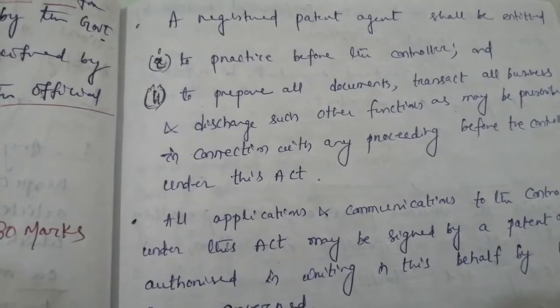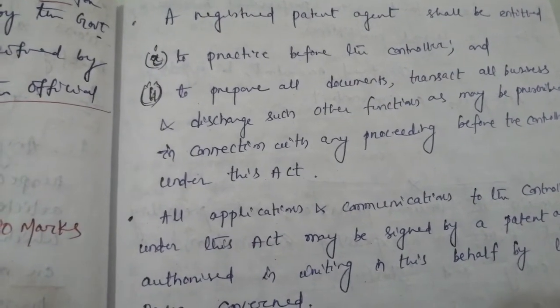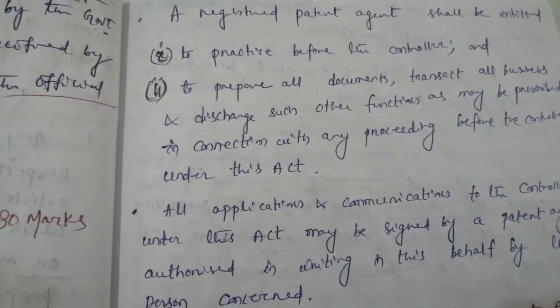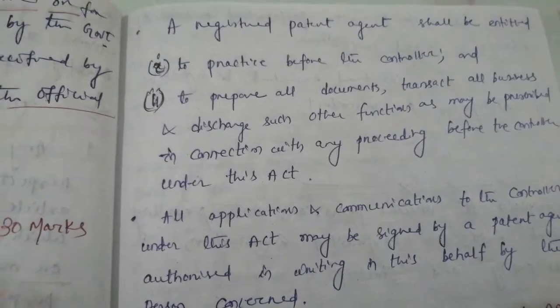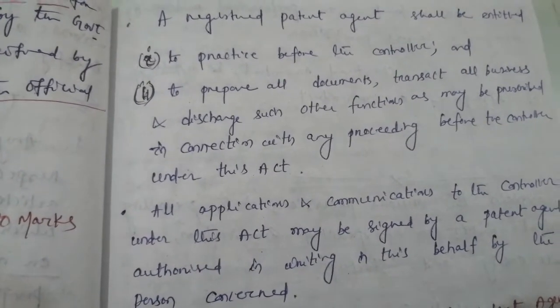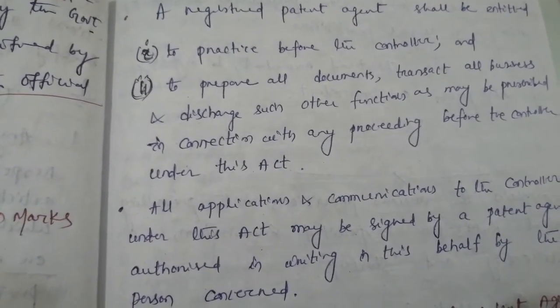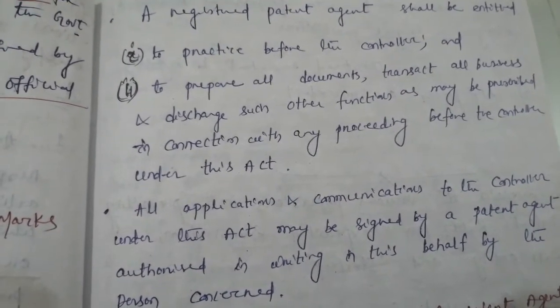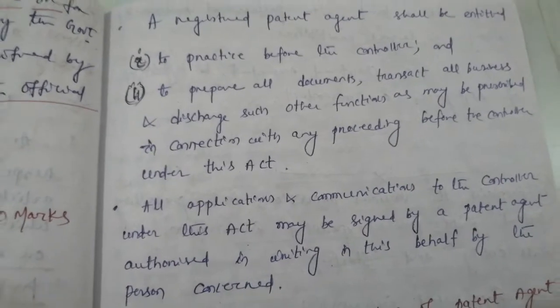A registered patent agent shall be entitled, bit 1, to practice before the controller, and bit 2, to prepare all documents, transact all business and discharge such other functions as may be prescribed in connection with any proceeding before the controller under this Act.